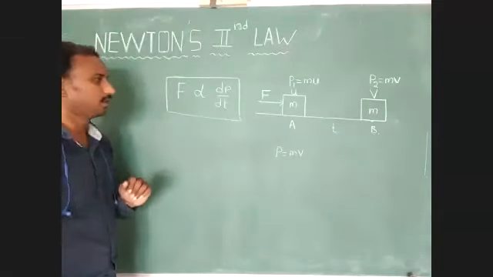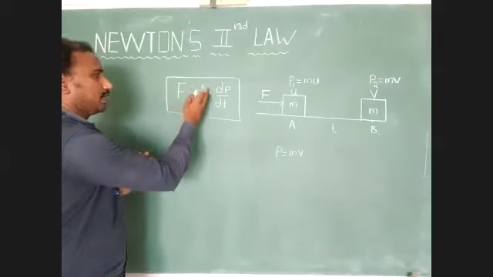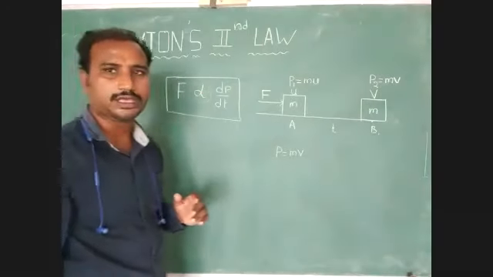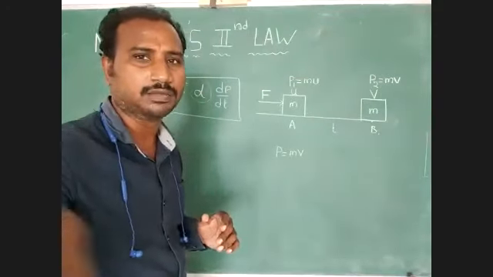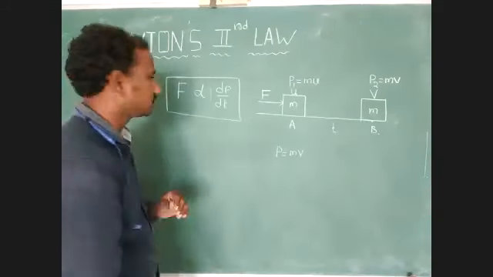Understood this point? Now we have to remove this directly proportional symbol, and then we can add one proportionality constant.